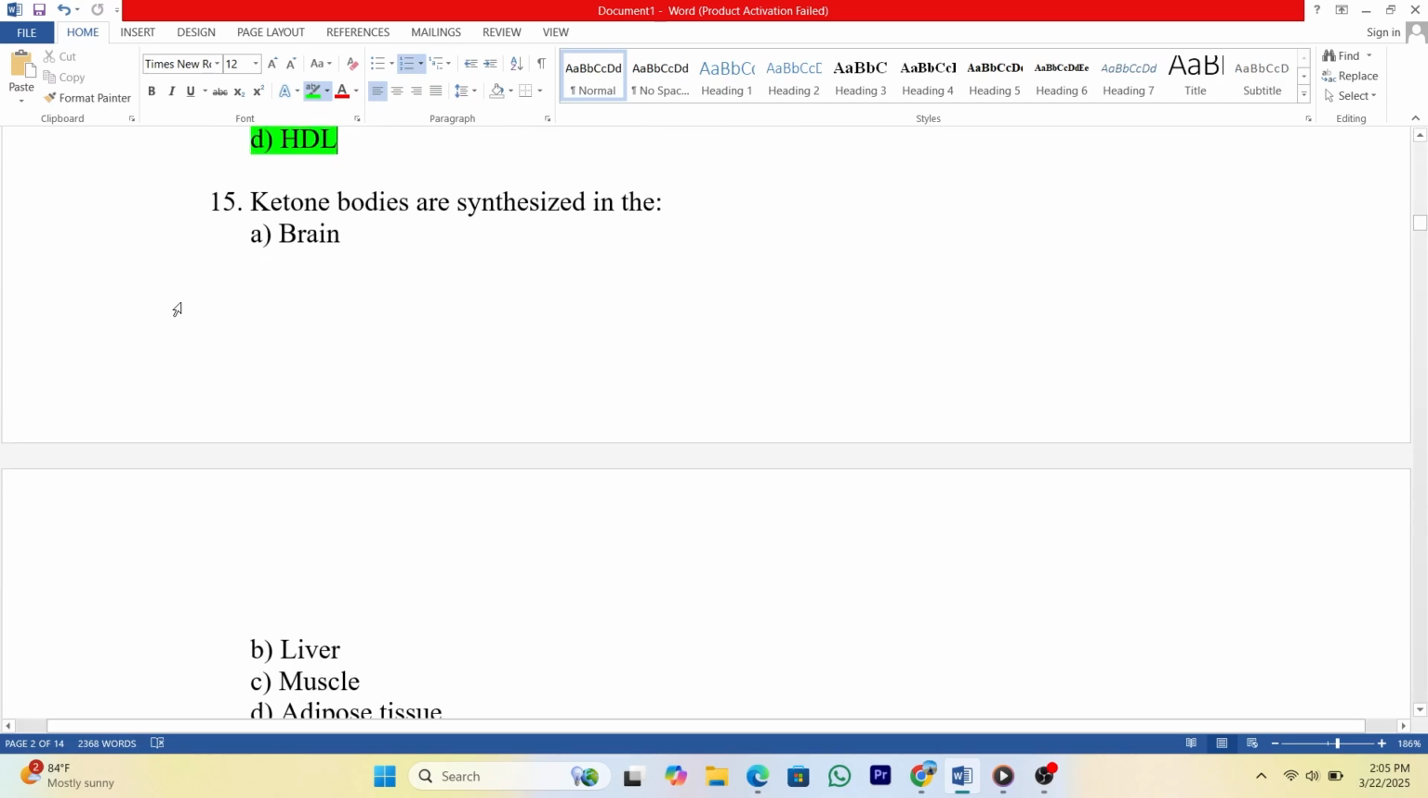15. Ketone bodies are synthesized in the A. Brain. B. Liver. C. Muscle. D. Adipose tissue. Answer: B.